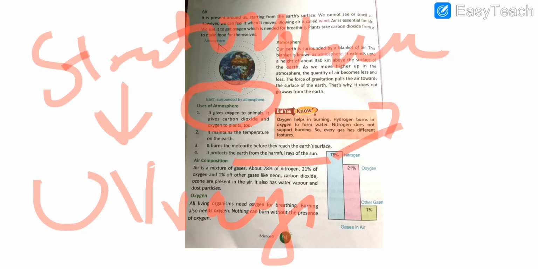These ultraviolet rays are very harmful for our skin and also for the Earth, and because of the stratosphere, which is a layer of atmosphere, it does not allow these UV rays to cross, and hence it protects us from the harmful rays of the sun.